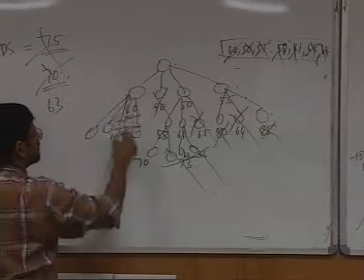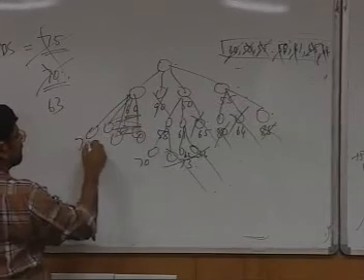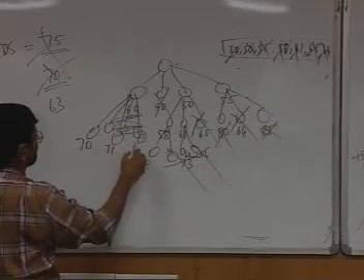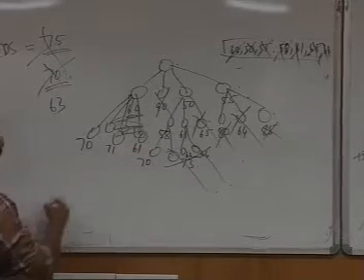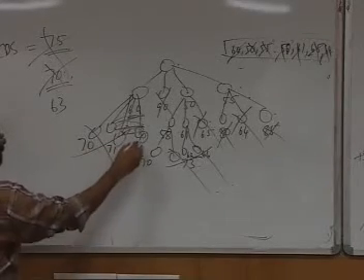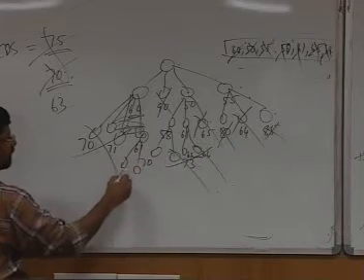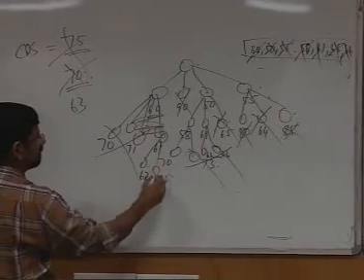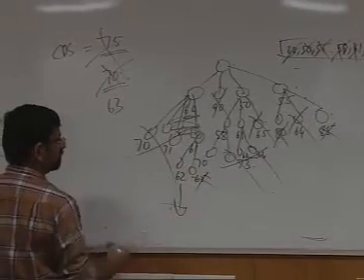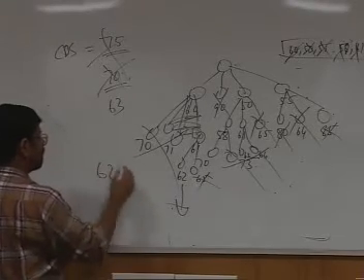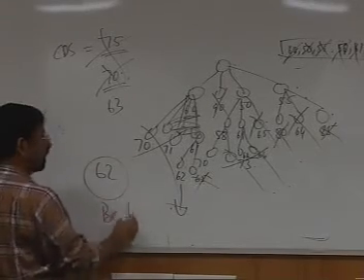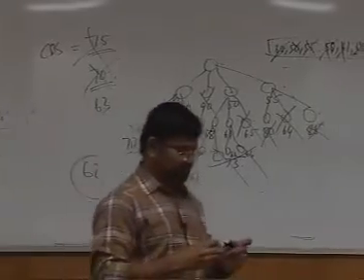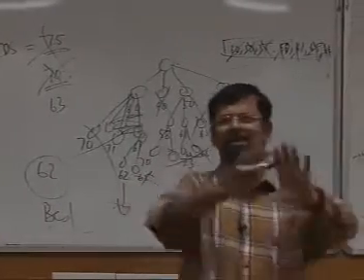So when I expand 60, suppose I get 70, 71 and 61. 70 and 71 will go away, 61 I will expand. If it is 62 and 65, 65 I will remove, and 62 I will output as the best solution. Everything is accounted for, and so on. This is how it will work.